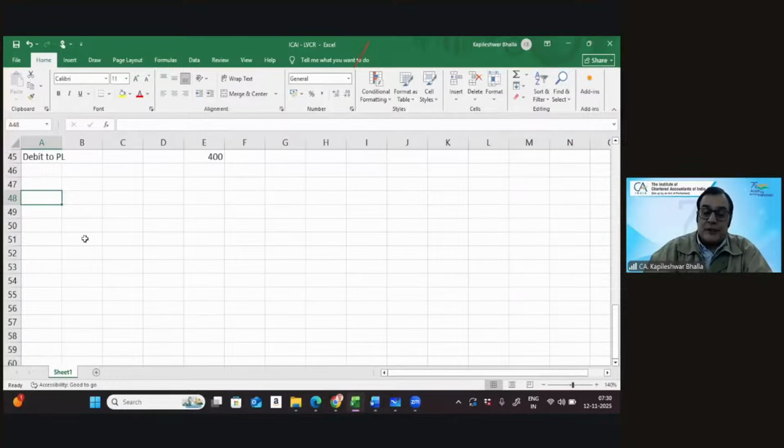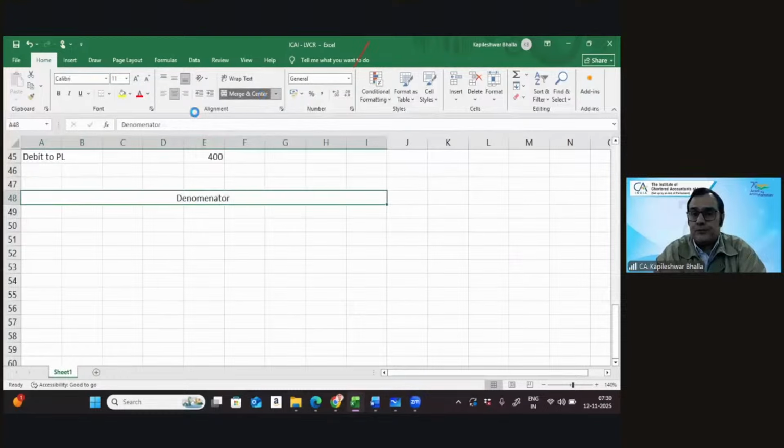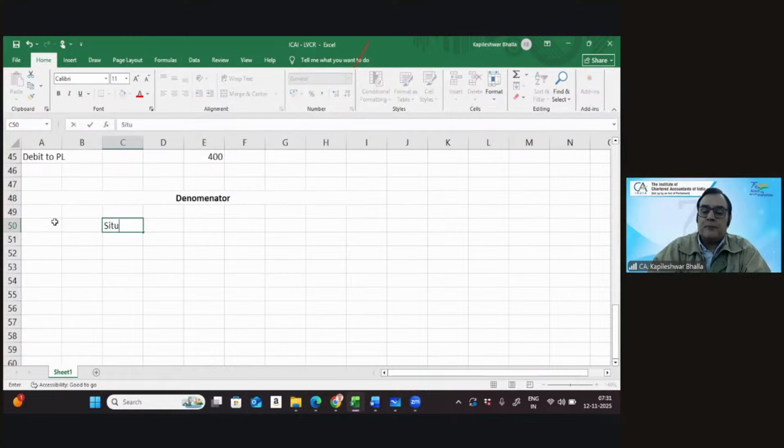Well, a denominator. When I look at a denominator, watch this carefully because this is going to help you a lot in terms of the denominator calculation. Because I'm going to merge a little calculations of the bonus and the right issue. We're going to make some quick mind maps on that before we proceed. My mind tells me that there are basically 3 situations. I'll tell you the 3 situations, then I can put across some questions as well.